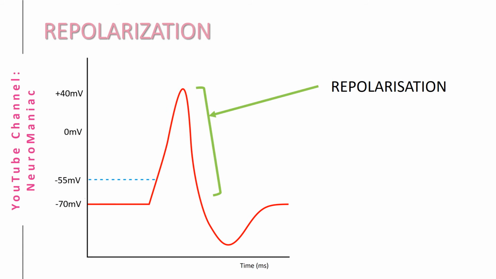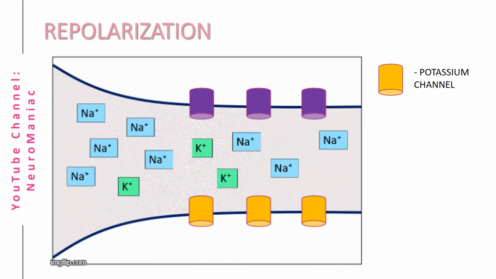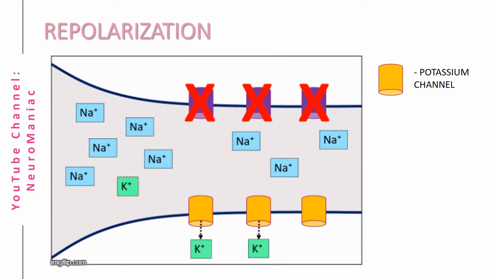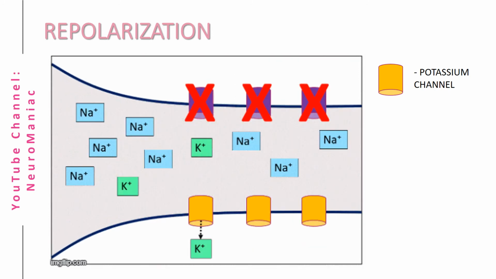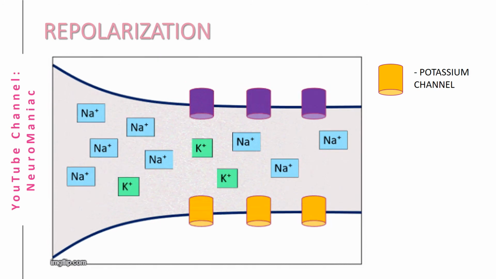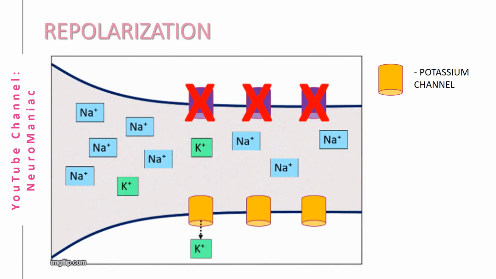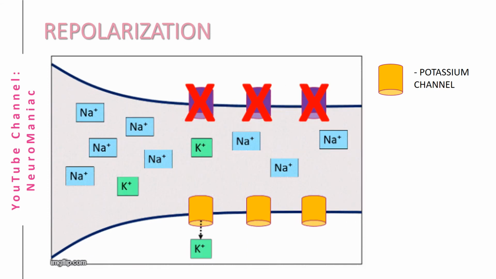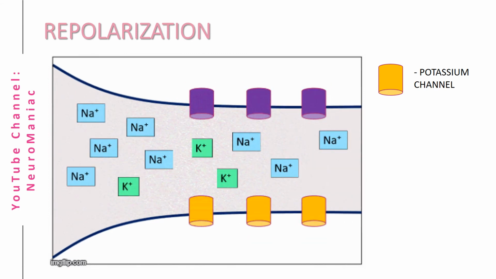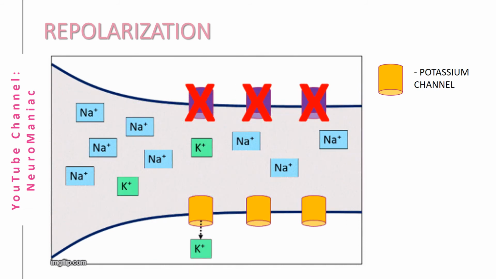Now, straight after a peak of positive 40 millivolts, the cell goes through a phase called repolarization, indicated by this sudden drop in the membrane potential. At the peak, voltage-gated potassium channels become activated and potassium ions are transported into the extracellular space. Potassium ions have a positive charge, therefore the transportation causes the cell to become more negative again. Further to that, sodium channels become inactivated, ceasing the sodium movement across the membrane.